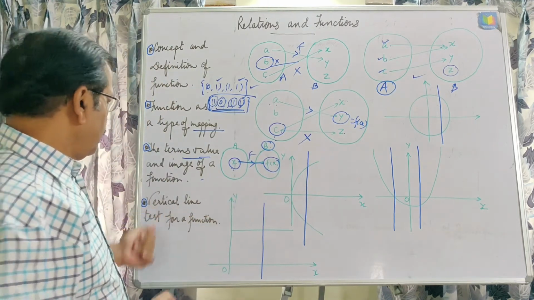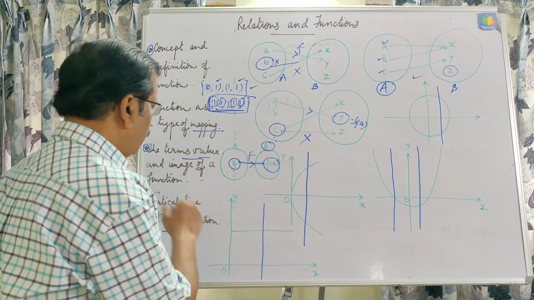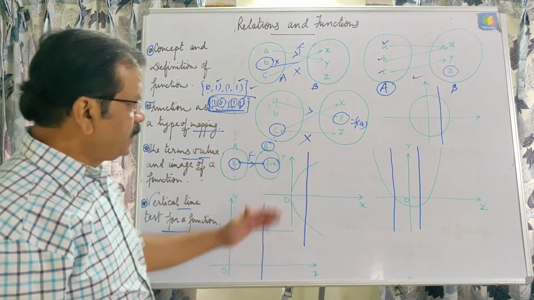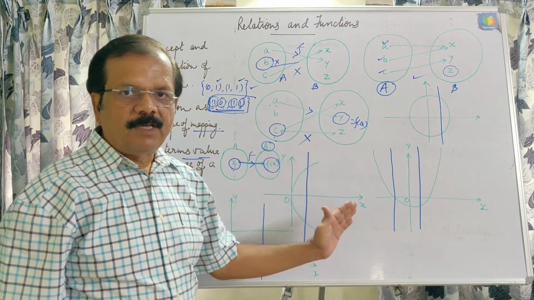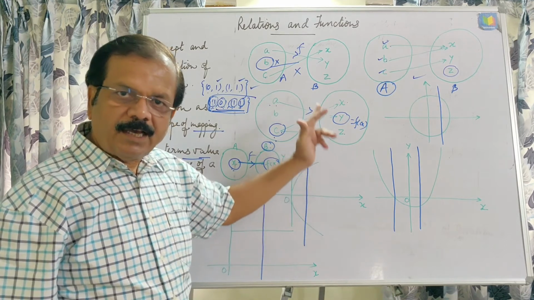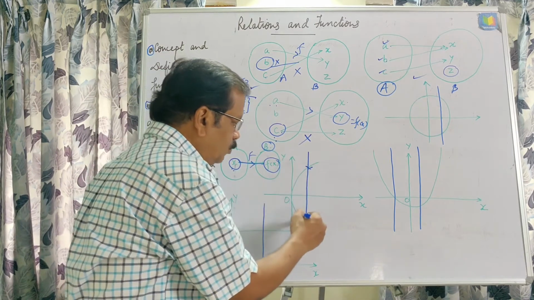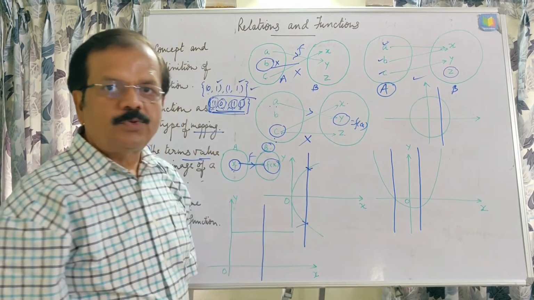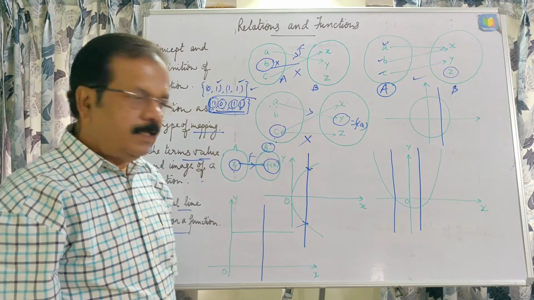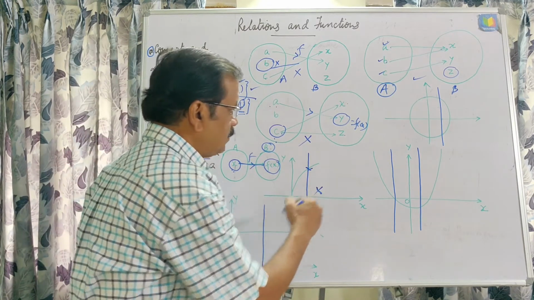Now the last point is the vertical line test for a function. Suppose we are given any curve. If we are able to draw a vertical line in such a way that the line intersects the curve at two different points, then this is not a function.